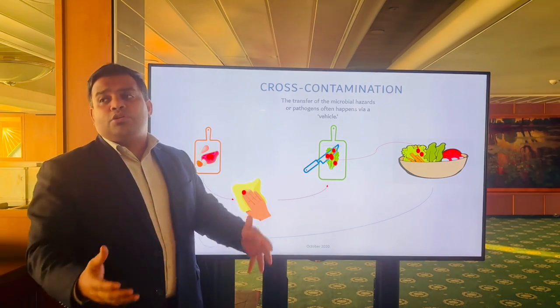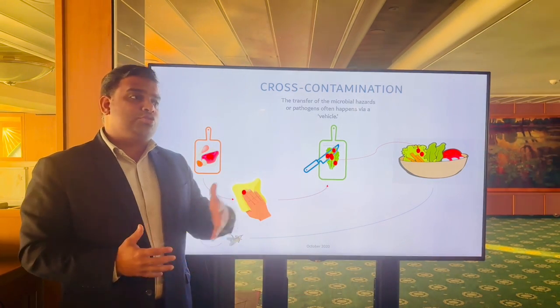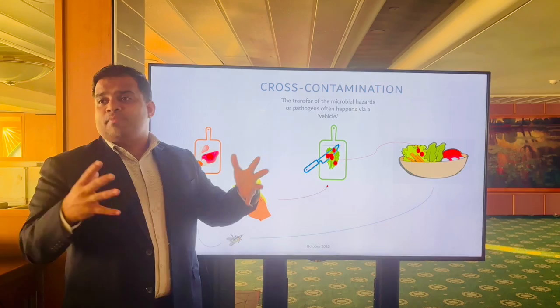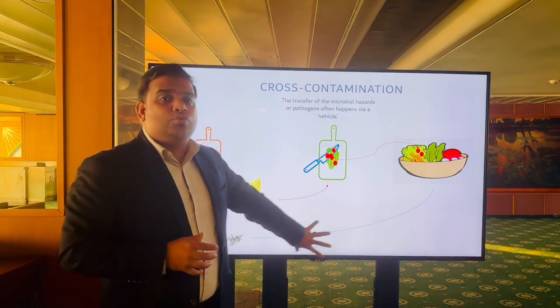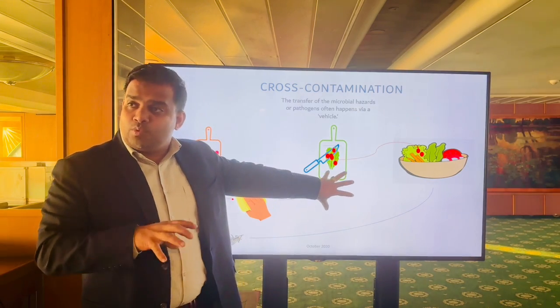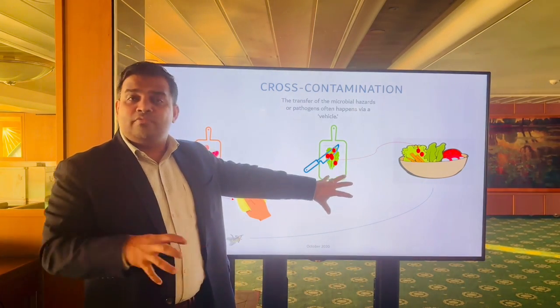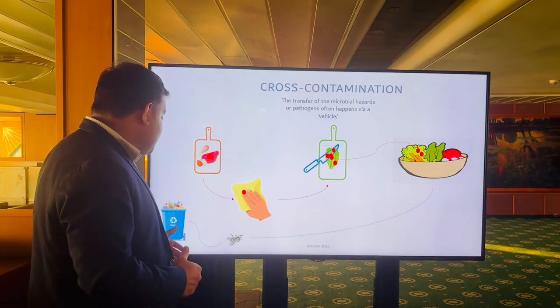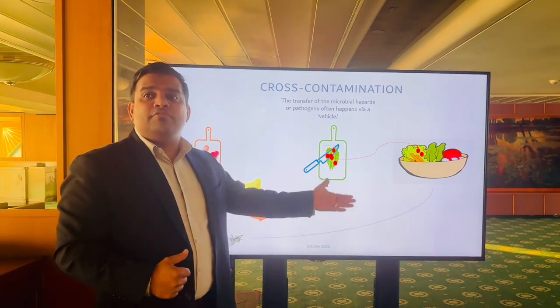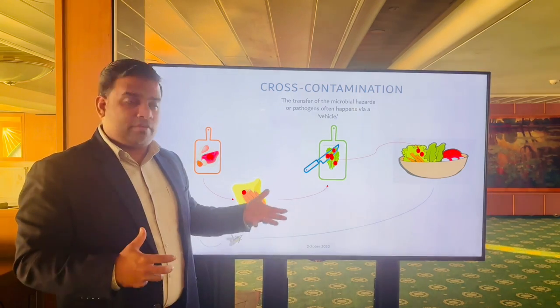It must be reported to me, or to the PIC, or to the housekeeping team, so that we can immediately call our approved pest control team to find out the breeding spots, where the breeding or the entries are happening, so we can stop the pests entering and make sure we don't have any pests on board in our kitchen.